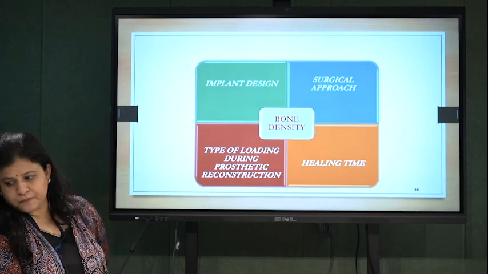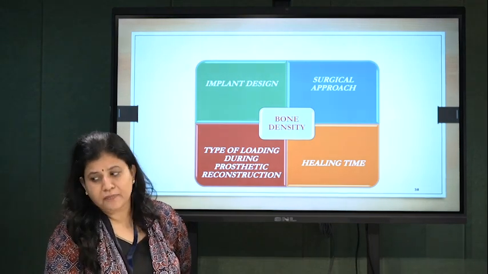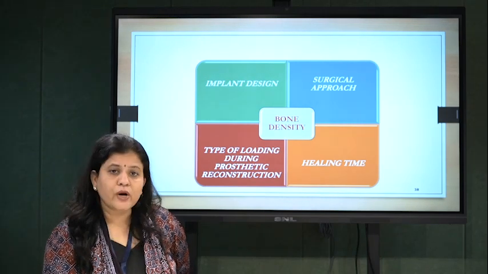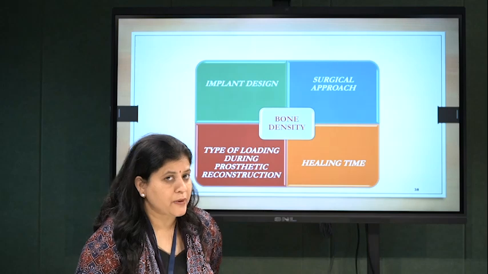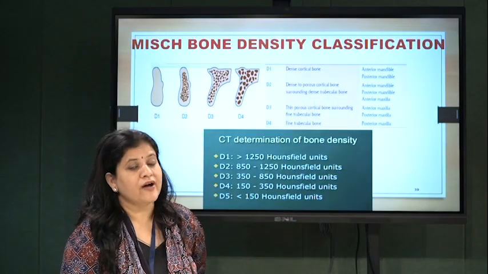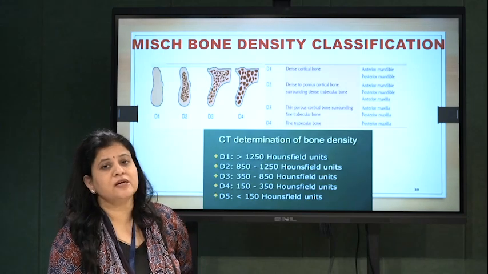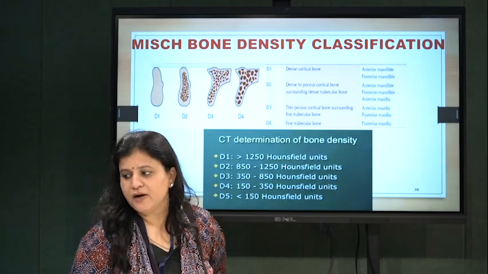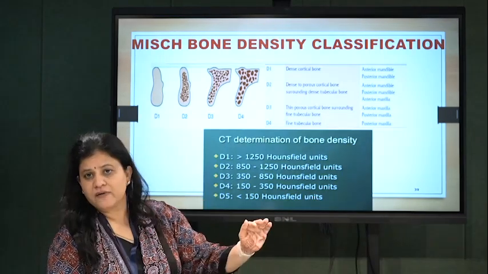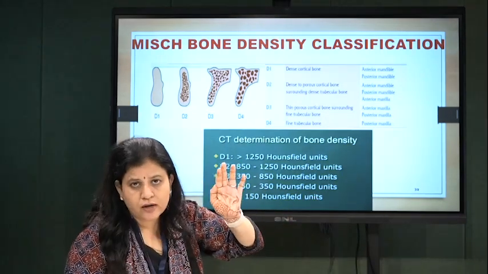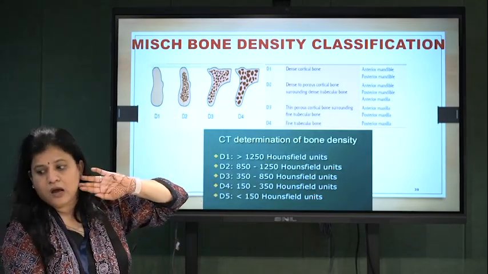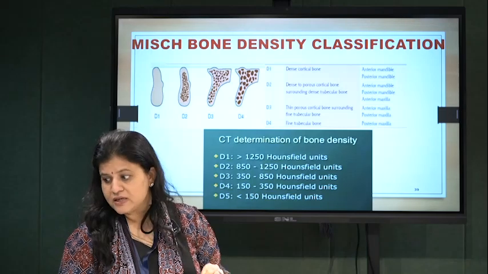Now bone density. The implant design, surgical approach, time of healing and type of loading, all factors depend on the current density of bone while you place the implant. The density has been classified into 5 density types: D1, D2, D3, D4, D5. There is up to D4, but there is D5 also. D1 is the dense cortical bone. It has as much as 1250 HU density, and D5 is less than 150.